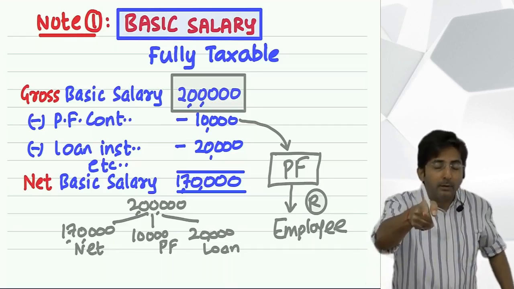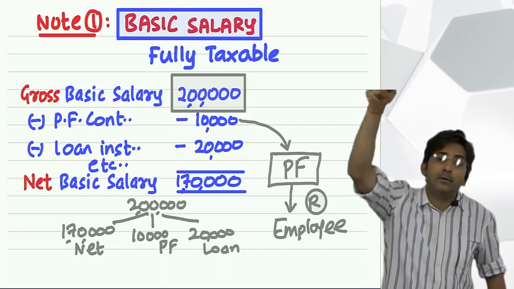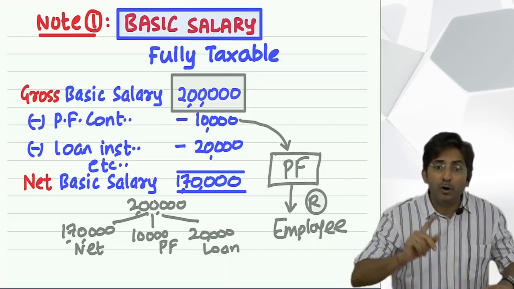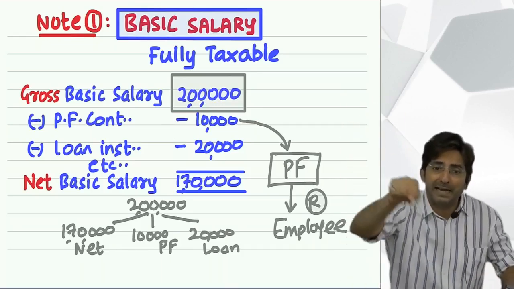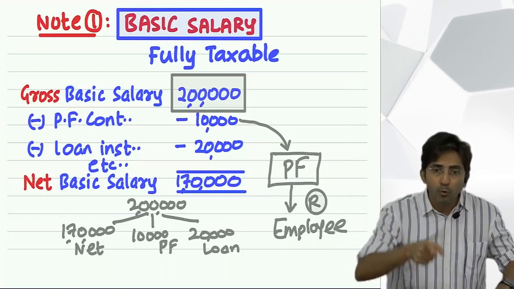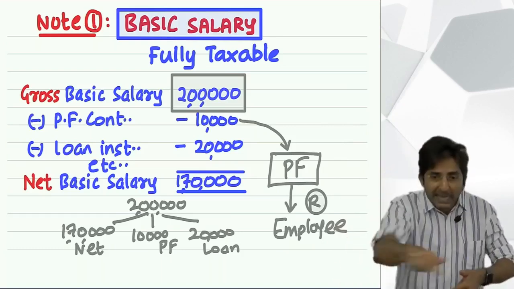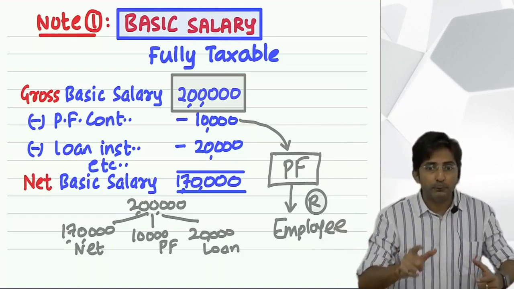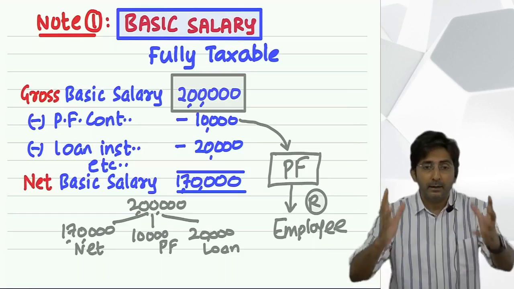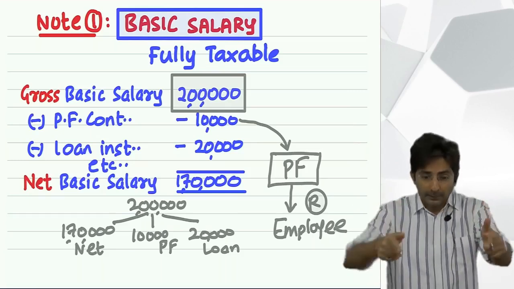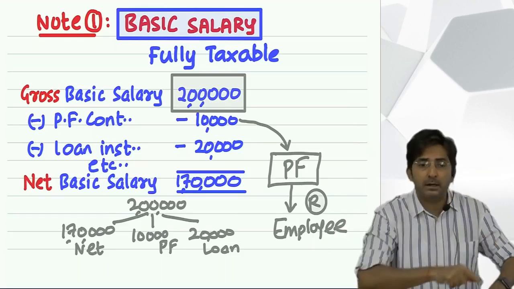Yes, I understand you will get it at the time of retirement. But government will not wait for the retirement to charge you tax. Government says you wait till your retirement because it is your future planning, but we want tax now. Because after all, it is your current salary. Current salary is accrued in the current year, pay the tax in the current year.